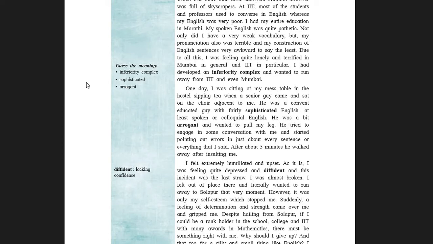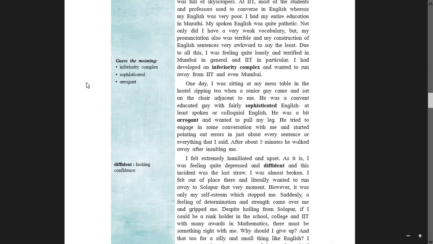So he's sitting in the canteen of his boarding hostel. As he was sipping tea, all of a sudden somebody came and sat next to him, adjacent to him. Then he was a convent educated guy with fairly sophisticated English, at least spoken or colloquial English. So he was very good at English speaking. His English was very rich, polished, colloquial language, you can say.